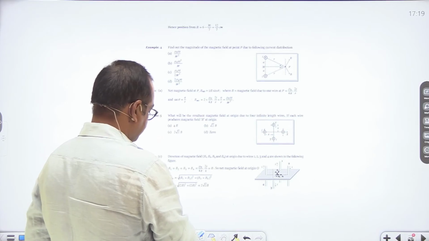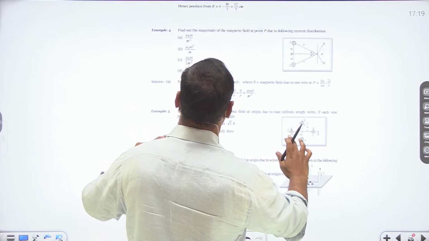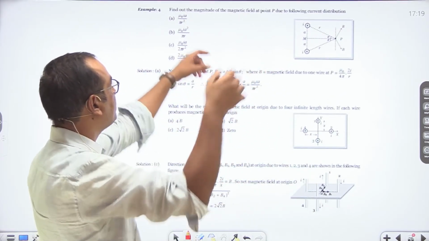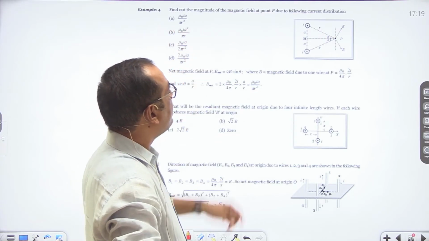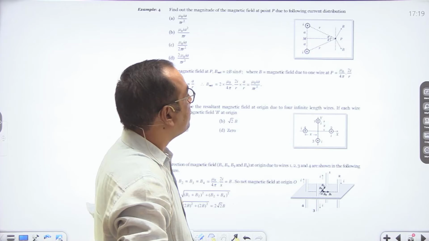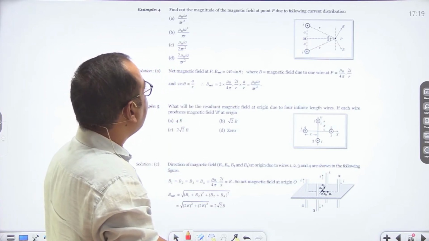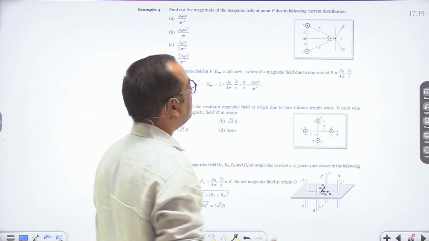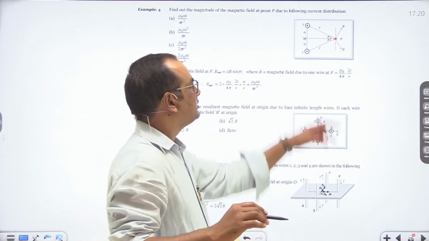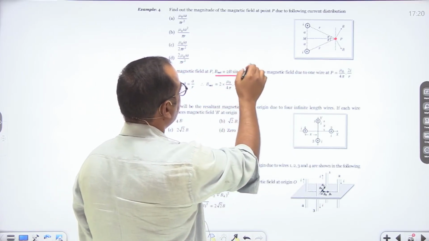Next, let us say we are given that find out the magnitude of magnetic field at point P due to the following current distribution. So we are given a following current distribution which is shown in figure, and we have to calculate the magnitude of magnetic field at this point P. So see, this point P, it is 2B sine theta.